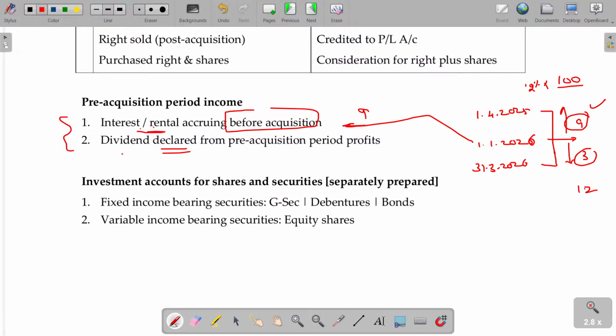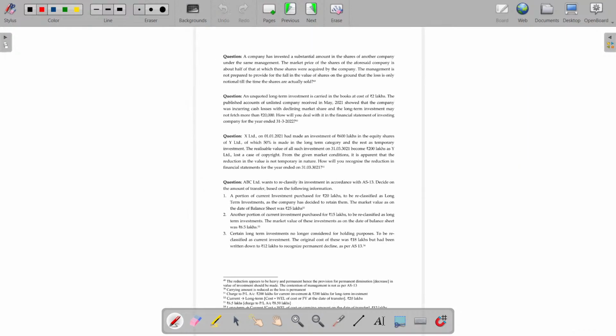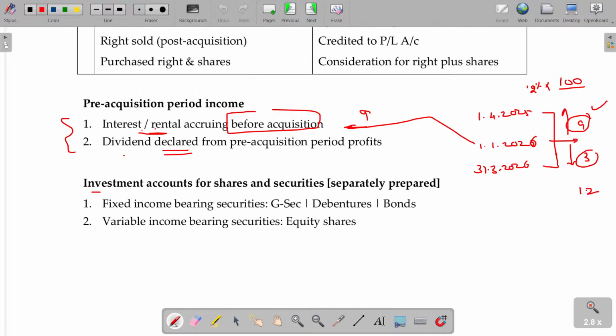Now, investment accounts. How are you going to account this? That is a very, very important chapter for you. Now we are going to record that investment in your books. How will you record? Investment could be in where? Equity shares, preference shares, debentures, bonds, government securities, investment properties and all.